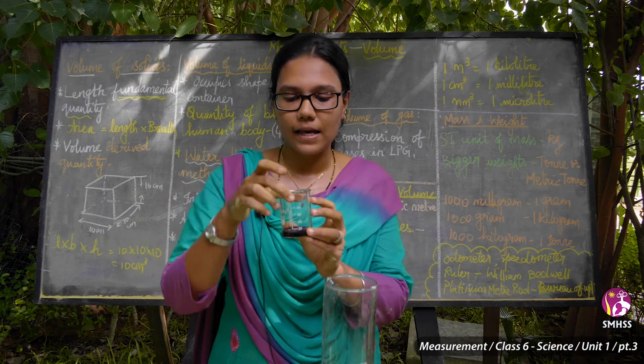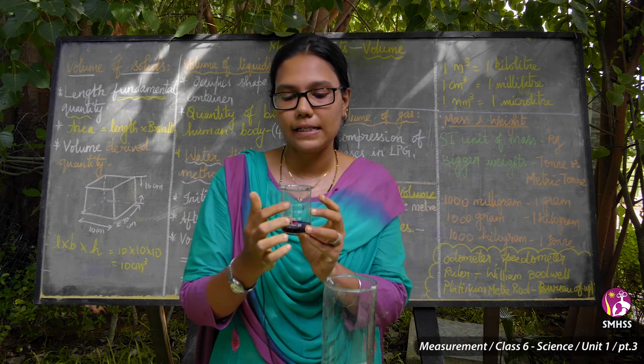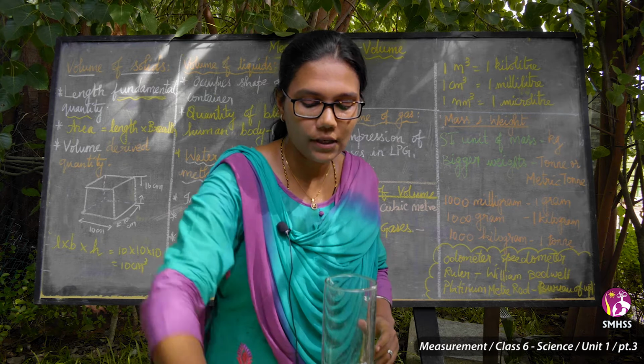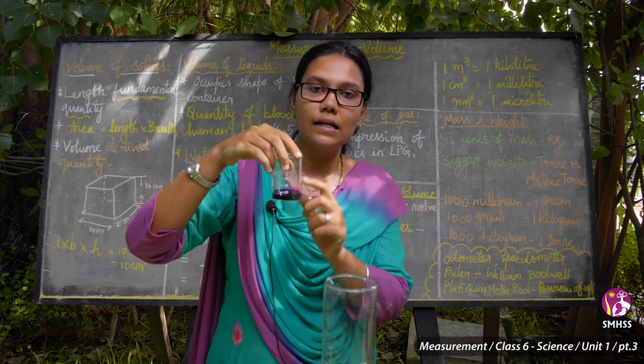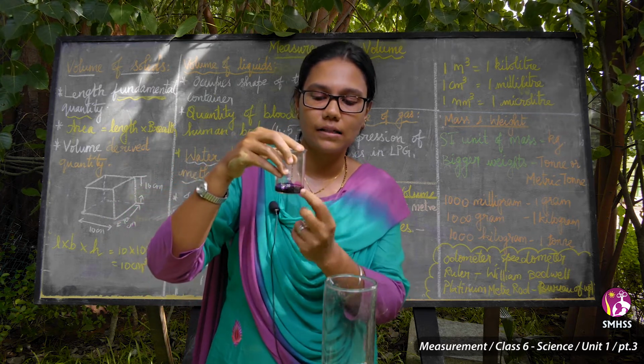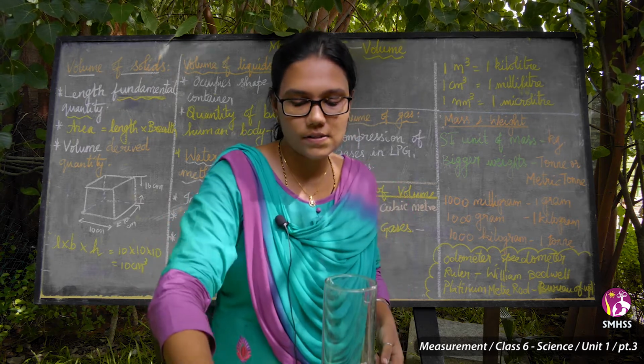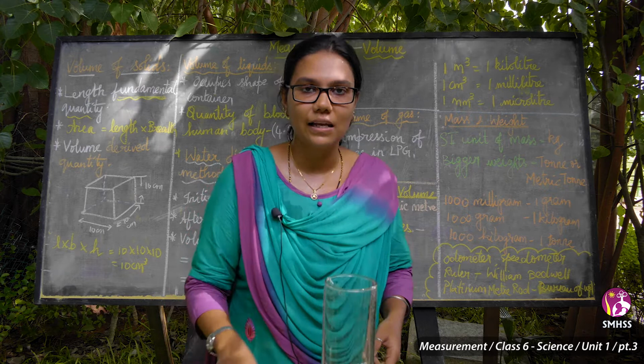See 80, this is a 100 ml beaker. There are 80 measurements. This one is a 100 ml beaker. So what is the liquid inside? How are we measuring it? In the measuring line, we measure up to the level it reaches. So this is how we can measure the volume of liquids.